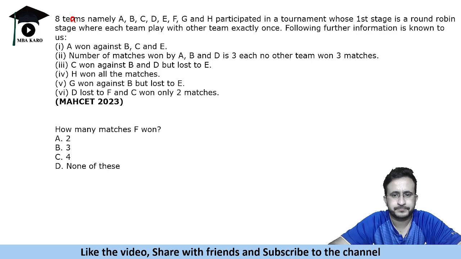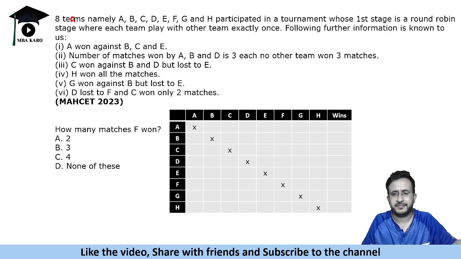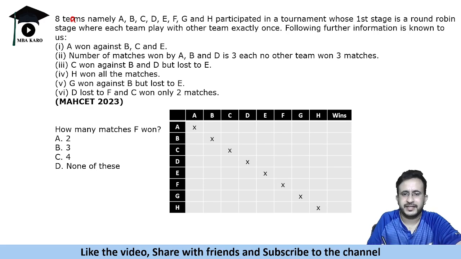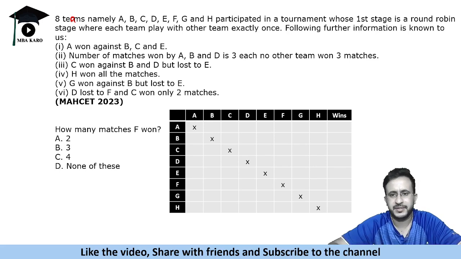Okay. All right. So let us make a table like this. In this case, we will have a table like this. See, A will not play against A, B will not play against B. That is a commonly known thing to us. A's match cannot be with A, B's match cannot be with B, right? And so on.